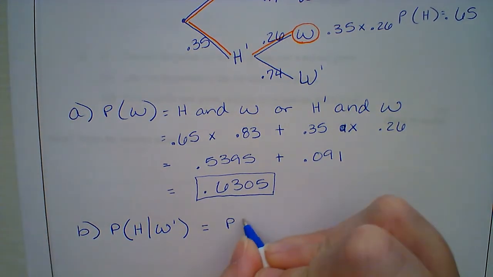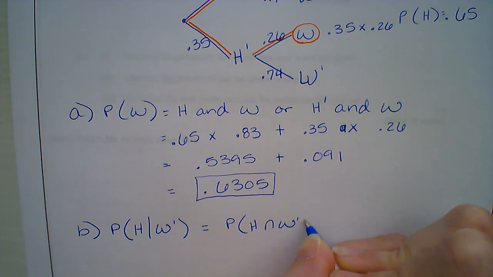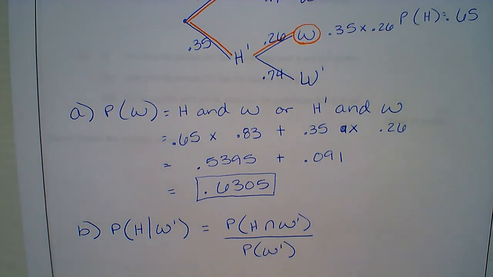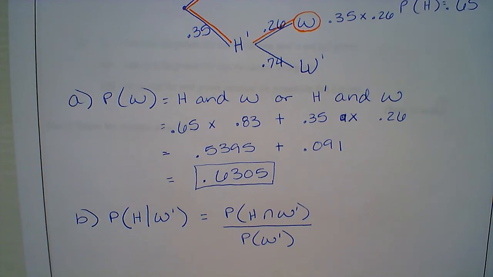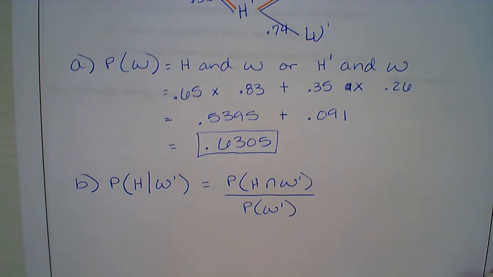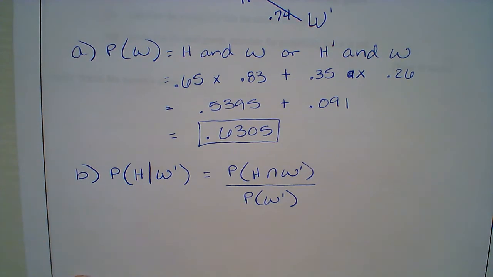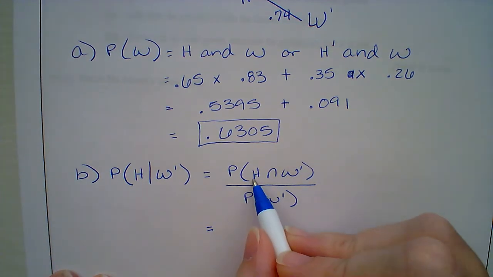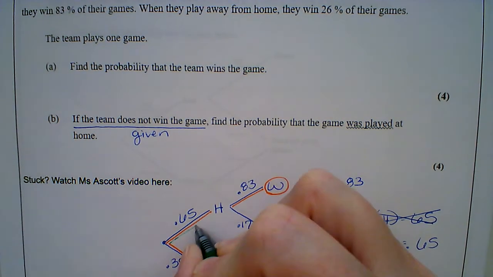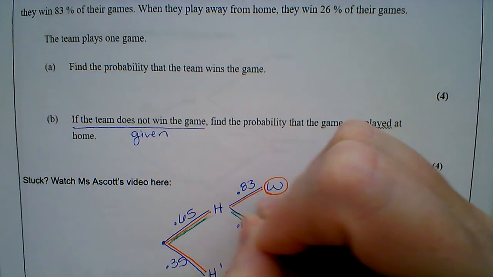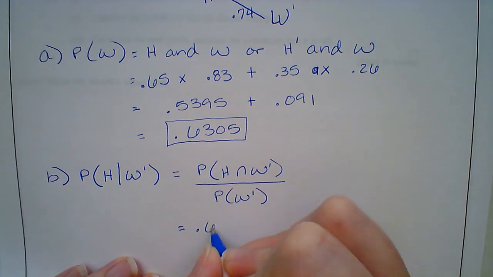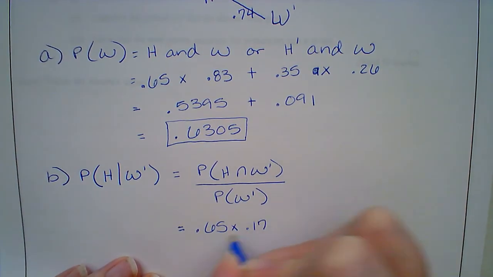My formula tells me that this is the probability of home and not win divided by the probability of not win. This comes straight from the formula booklet, or the one I talked about in the key concepts at the very start of the notes. So, home and not win. I need to play at home and not win, so I've got to follow both of those paths. I'm going to have 0.65 times 0.17.